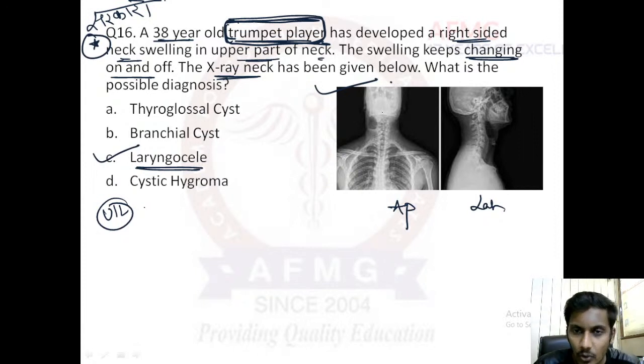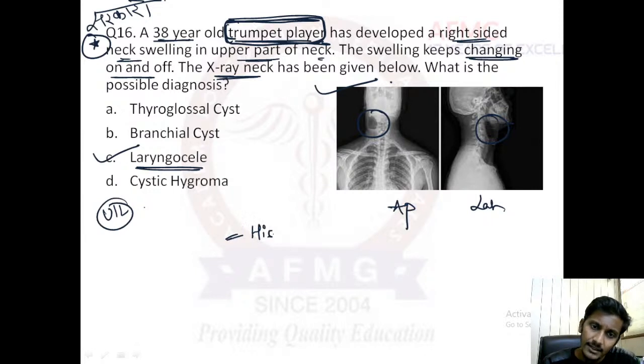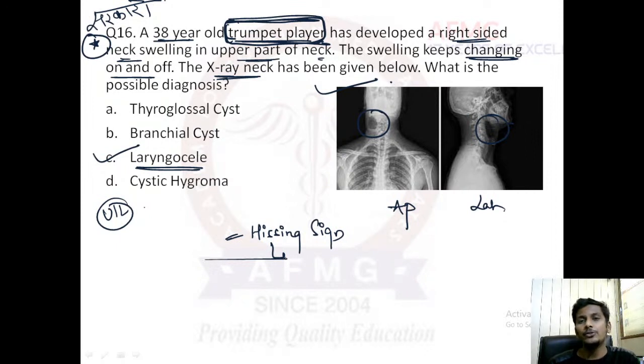X-ray neck has been given over here. You can see on the right side of the neck, an air-filled cavity, air-filled sac, and that is what is a laryngocele, right? So the most probable diagnosis over here would be laryngocele. If you press this swelling from outside, there would be a hissing sound, and this hissing sound on pressing this swelling will be due to the escape of air.